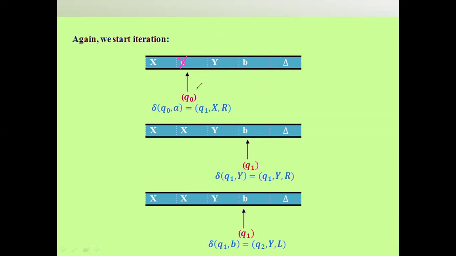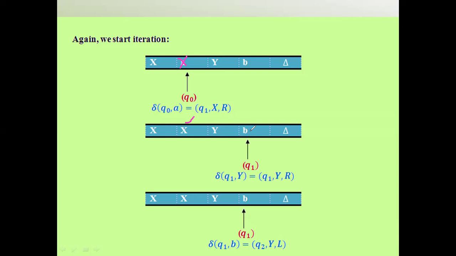If you extend the states, the string will be elaborated and the transition diagram would become very big. So that's why we take a self loop on A itself, and that A will be replaced by X itself. So the transition is Q naught comma A, which goes to Q1 comma X comma R, moving right. So again you can replace that with X.